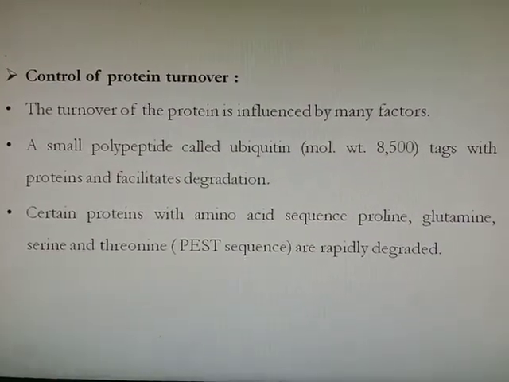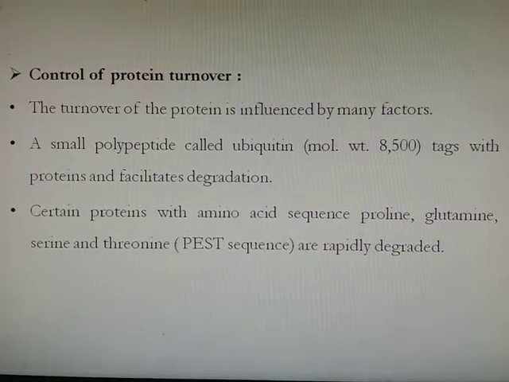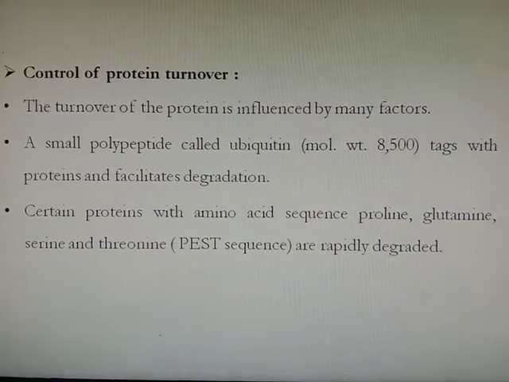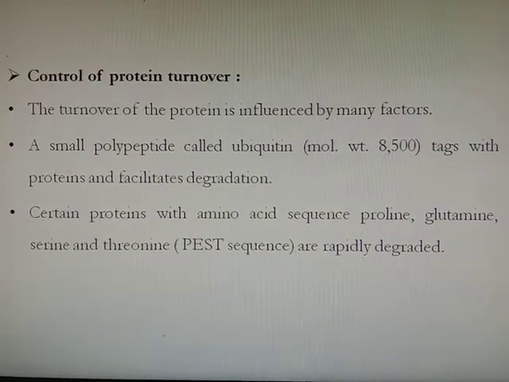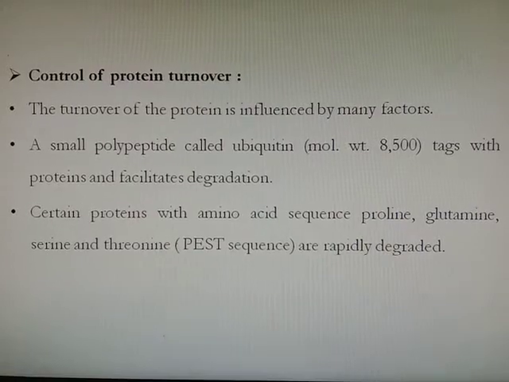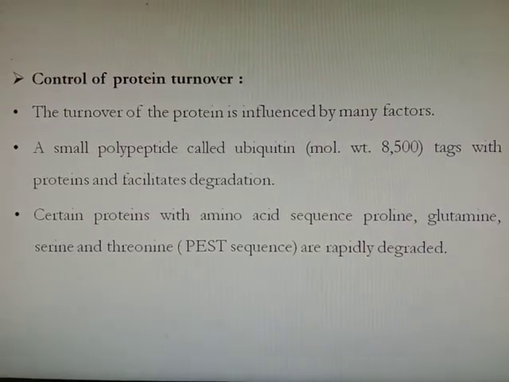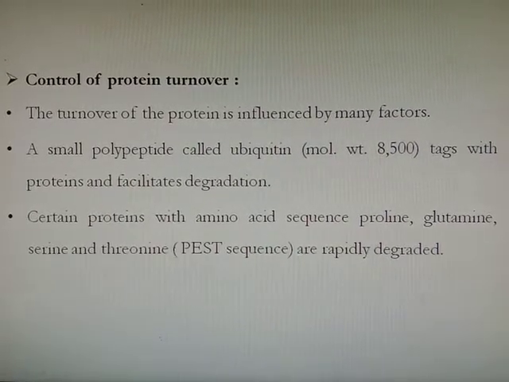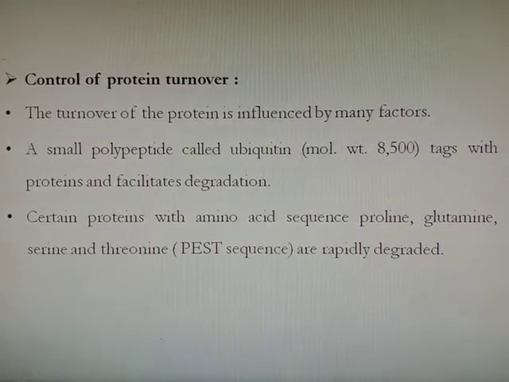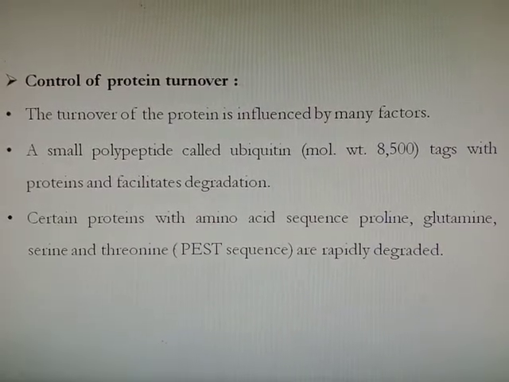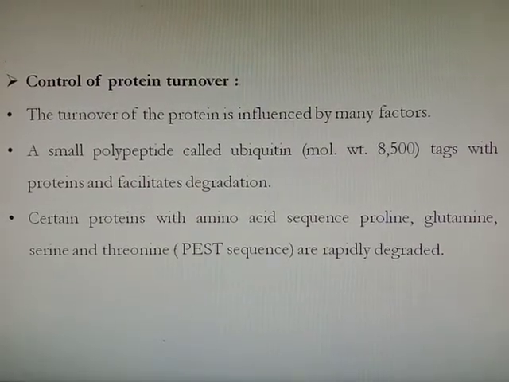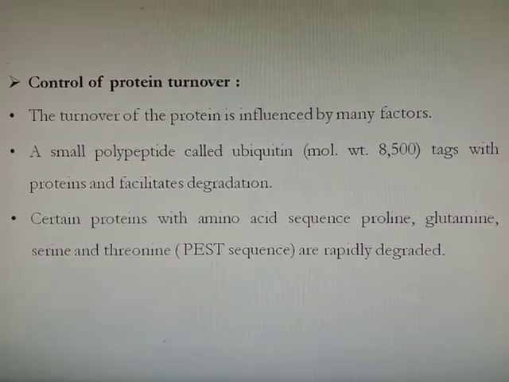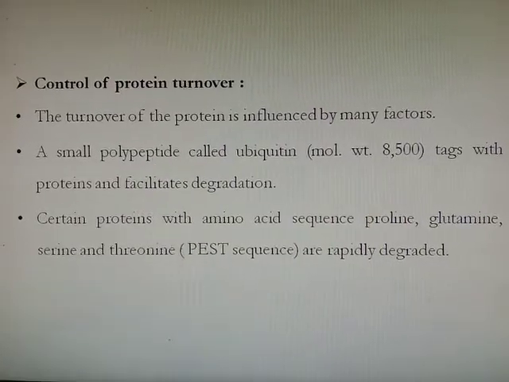Then, control of protein turnover. The turnover of protein is influenced by many factors. For example, a small polypeptide called ubiquitin, having a molecular weight of 8500 Dalton, tags the protein and facilitates that protein's degradation. Certain proteins contain the amino acid sequence proline, glutamine, serine and threonine, represented by the single word PEST, called the PEST sequence. If a protein contains this PEST sequence, it will degrade rapidly.